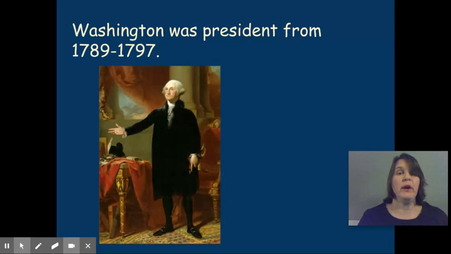Washington was president from 1789 to 1797.